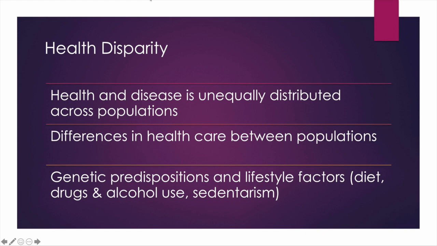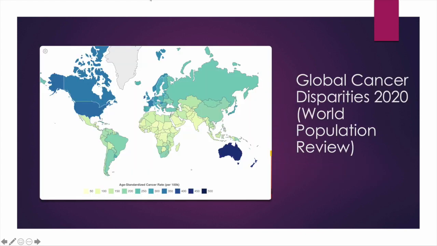Health disparity means that there are genetic predispositions, biological and lifestyle factors, diet, drugs and alcohol use, sedentarism, and so on, that lead to health outcome disparities and differences. We can think about examples of this.